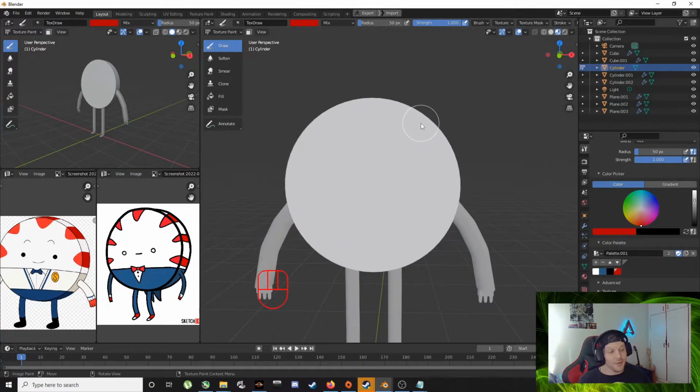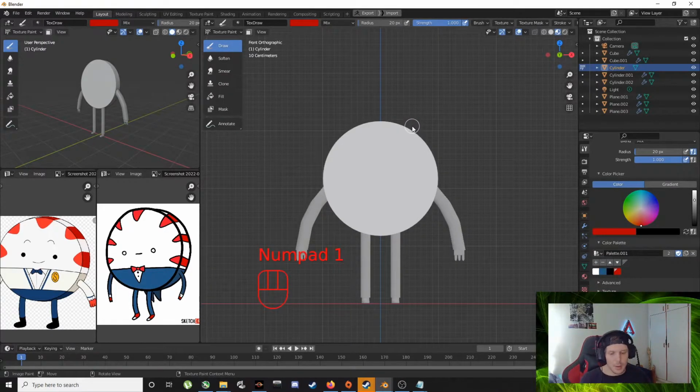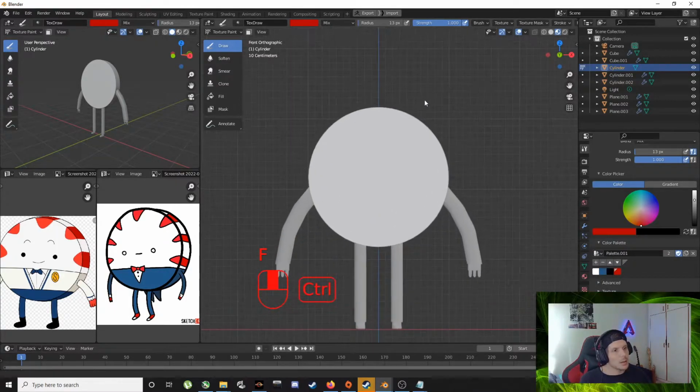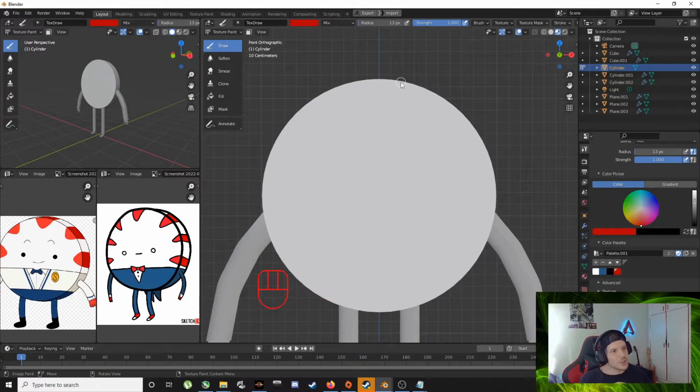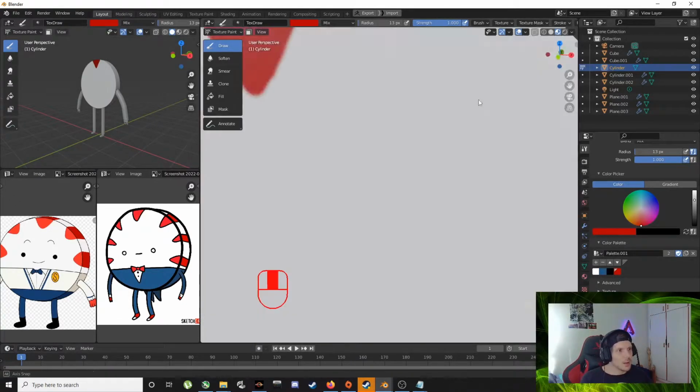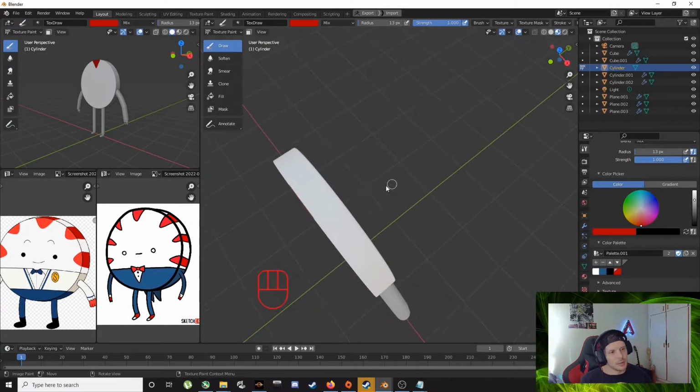Okay, and F to scale your brush size. F again. It's gonna be a bit big, and you can either paint just normally. Boop, here we go. But after doing the whole paint, I actually realized there's a straight line tool, which will actually help us a lot.